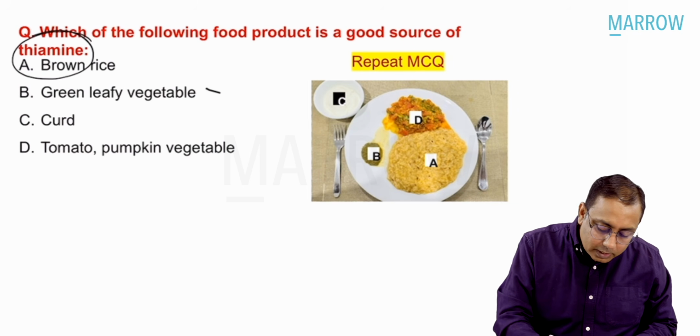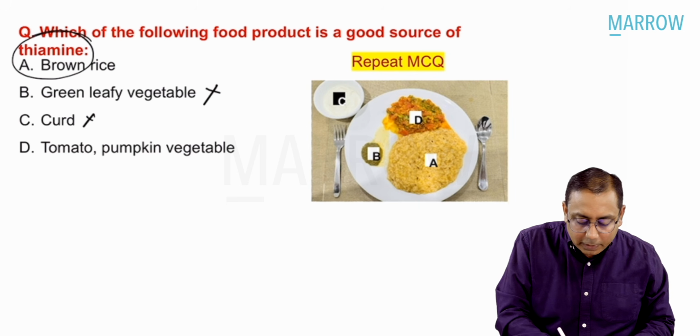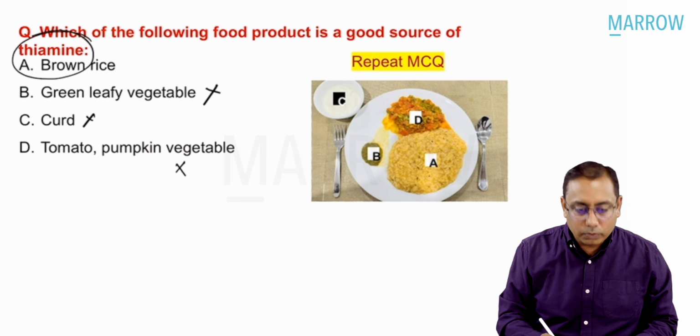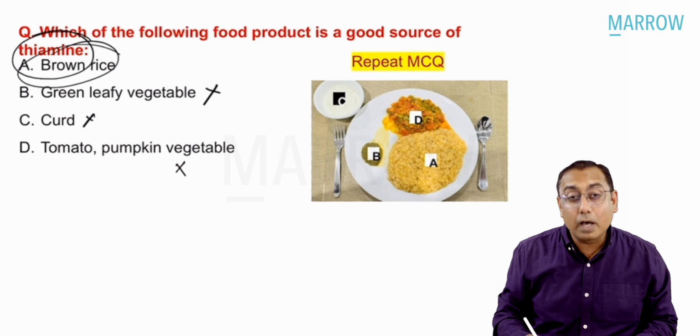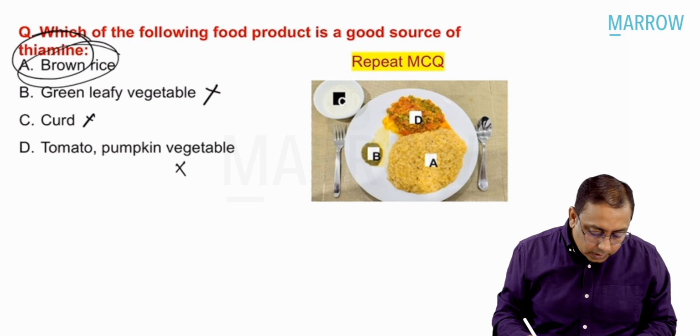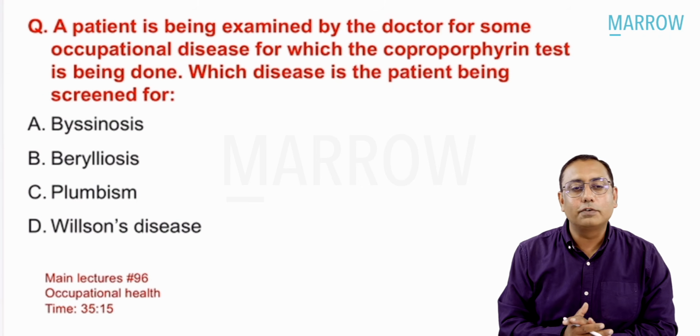So in case these were the options: green leafy vegetables not there, curd not there, tomato, pumpkin vegetable is not a good source of thiamine. What is the best answer? Brown rice or parboiled rice. These are good sources of thiamine.